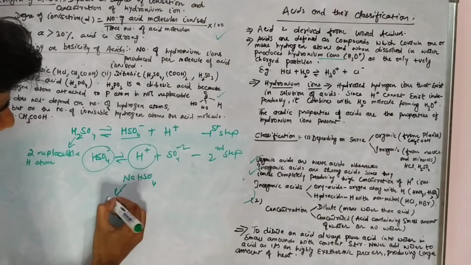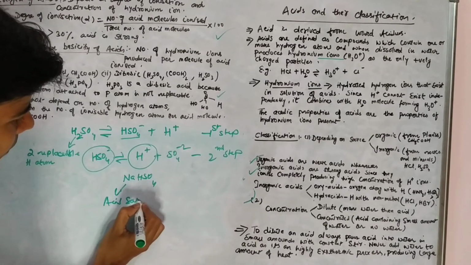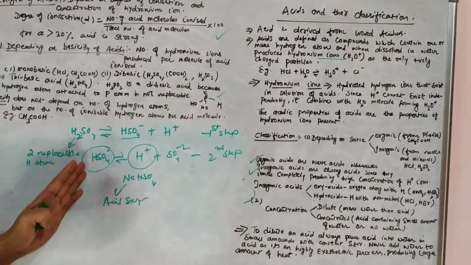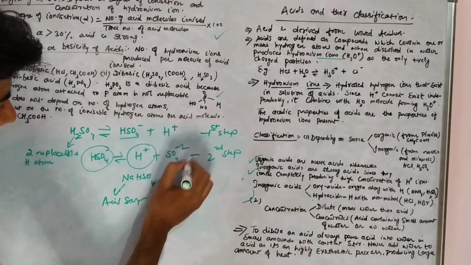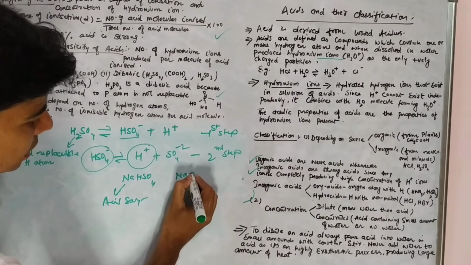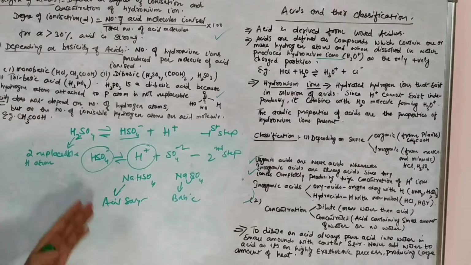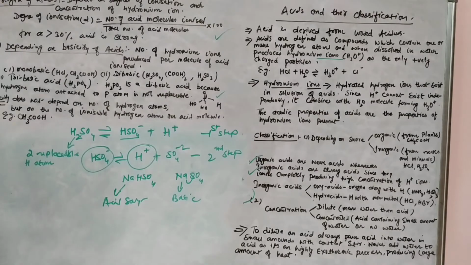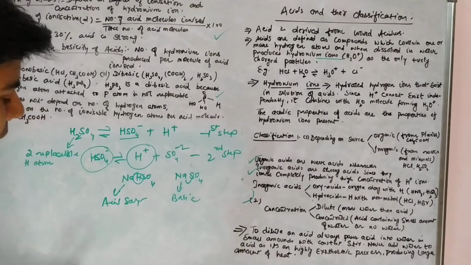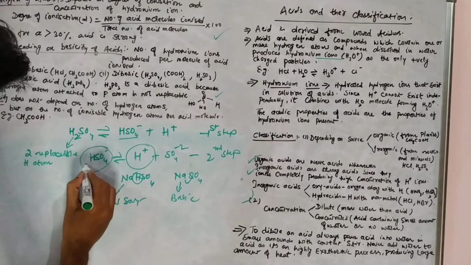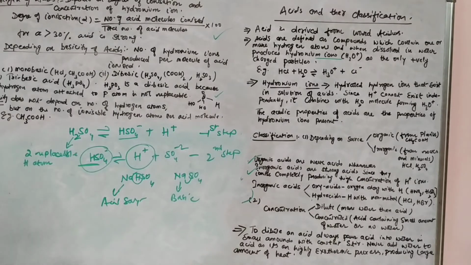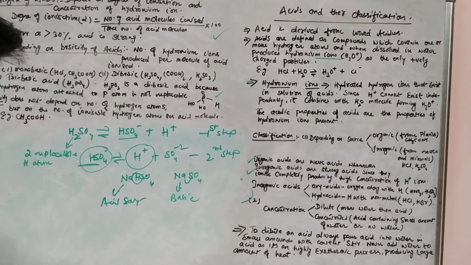This is an acid salt. Similarly, when it reacts with this, it will form Na2SO4. This is a normal salt. Acid salts are those salts that contain an ionizable hydrogen ion, like here. This hydrogen ion was ionizable, as we know from the second step ionization of sulfuric acid.